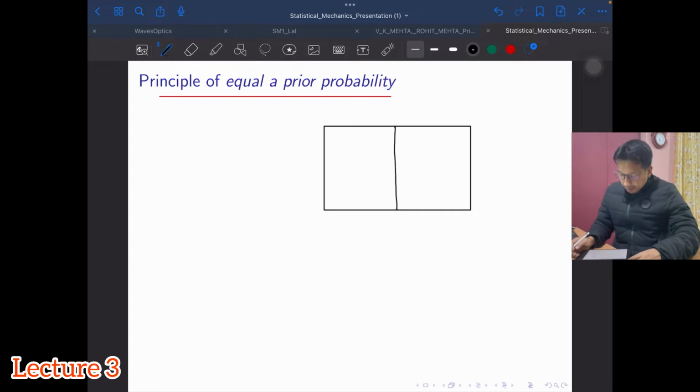Now I have a ball which I will throw from outside, and it will go to at least any one of these compartments. Let's name these compartments A and B.